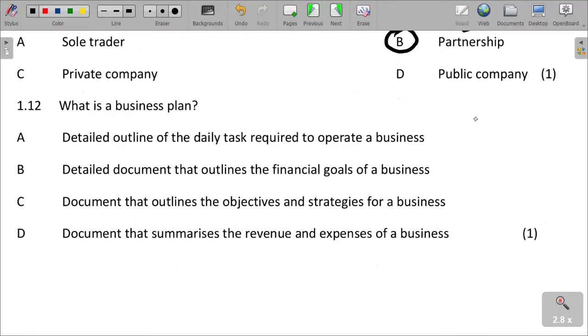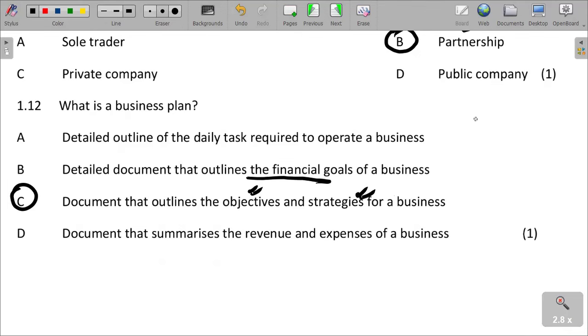And then what is a business plan? A business plan, a detailed outline of the daily tasks required to operate a business. We are saying daily outline required to operate a business. It's not a daily outline. It is a detailed document that outlines the financial goals of the business. It's not actually about financial goals alone. It looks into many other areas. A document that outlines the objectives and strategies for a business. The objectives and strategies for the business are what are outlined in a business plan.